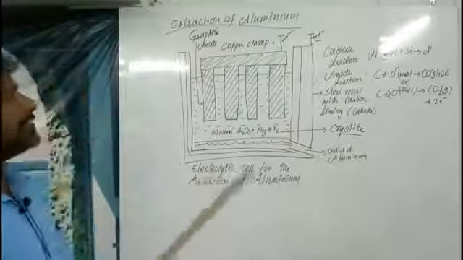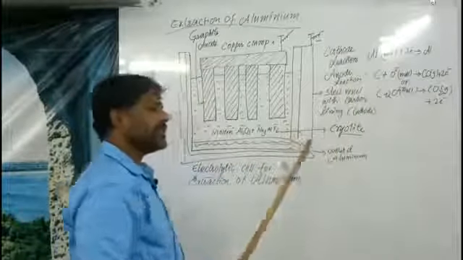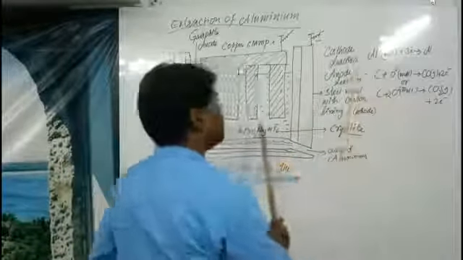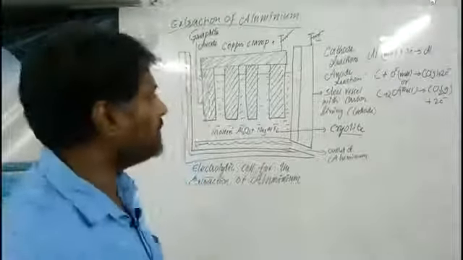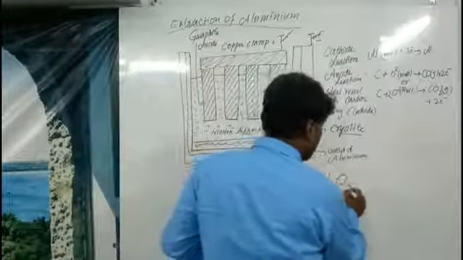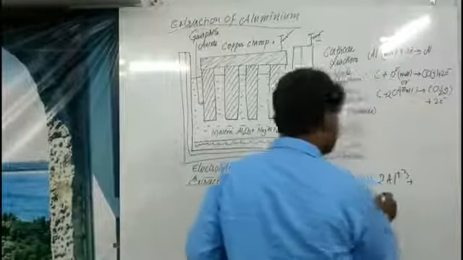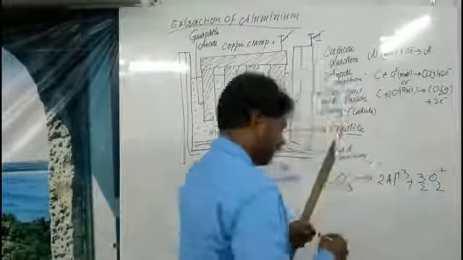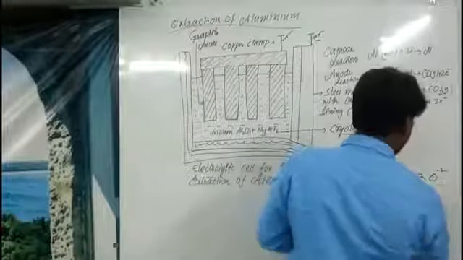Here the following reactions happen, that is, these are the cathode reactions. And what is cathode? Cathode generally has a negative charge, that means it will have an excess of electrons. So what happens here? Al2O3 is decomposed, and it becomes 2Al^3+ plus 3O^2-. Or we can also write it as 3O^2-.